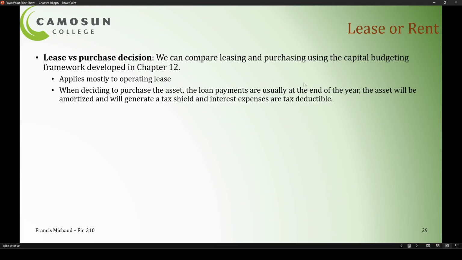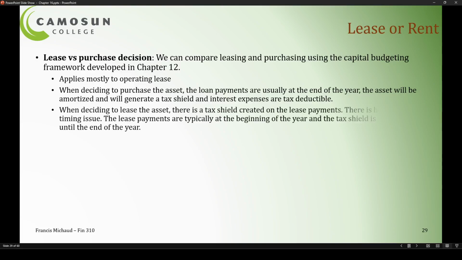I forgot to write here that the lease payments are usually at the beginning of the year, while the loan payments are usually at the end of the year. And the tax shields generated by lease payments are at the end of the year. So we're going to get some weird timing issues with these problems, and I'll discuss it more in the example. This is the cash flow we're going to need to look at in both cases.